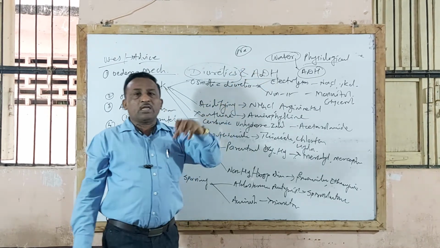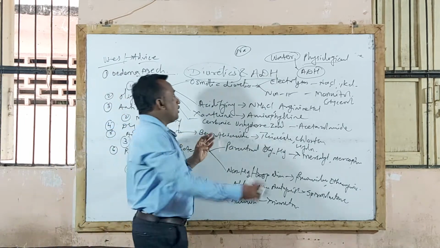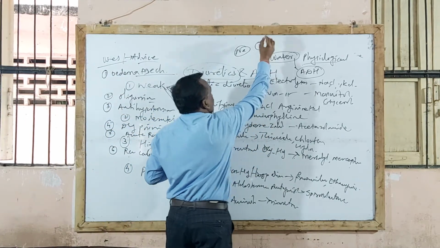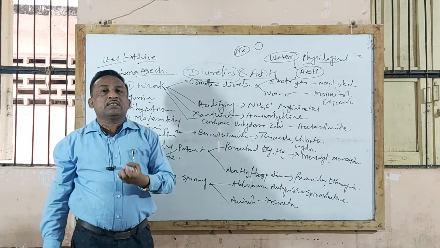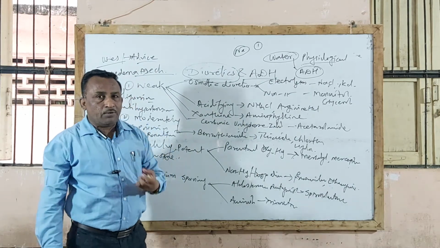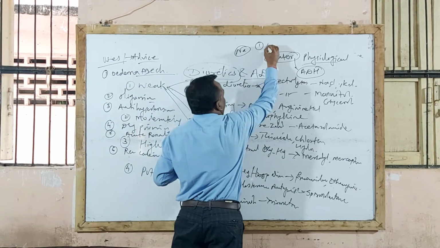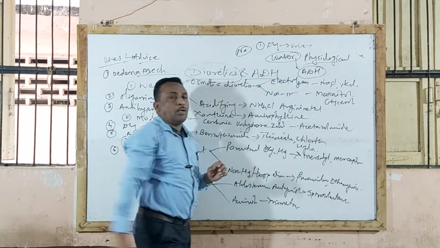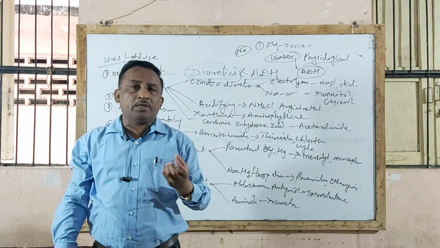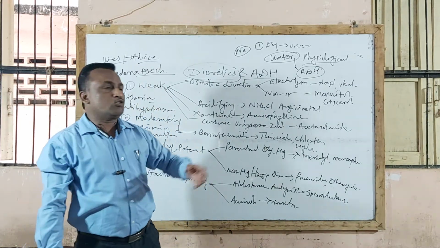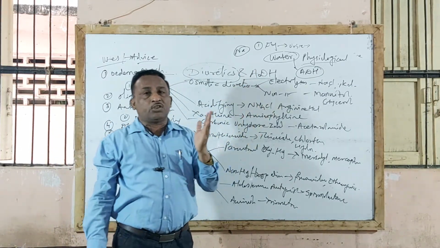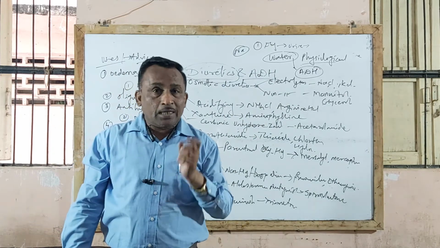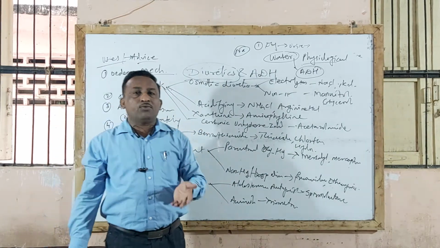But water is used as a physiological diuretic agent in order to facilitate excretion of certain poisoning substances, or whenever drugs have limited solubility in urine. For example, when sulfonamide drugs are given, these drugs have limited solubility in urine, which leads to crystalluria formation. Under such a condition, advice is given to the patient.